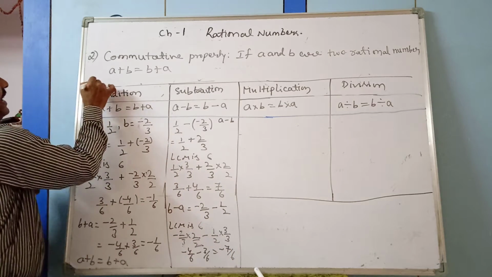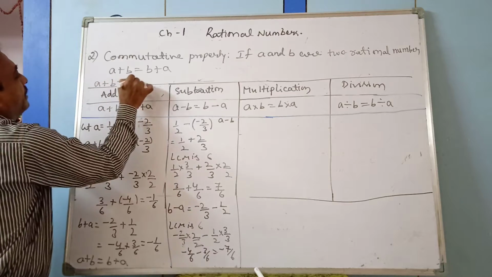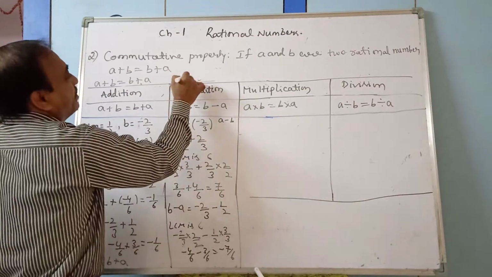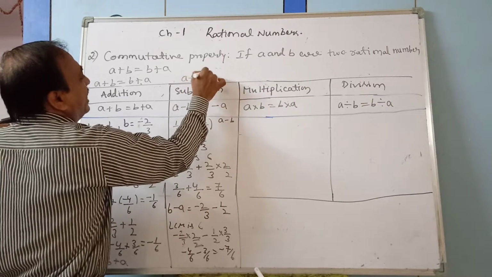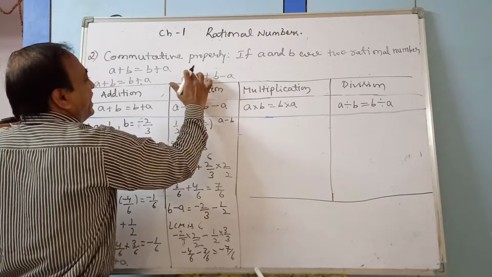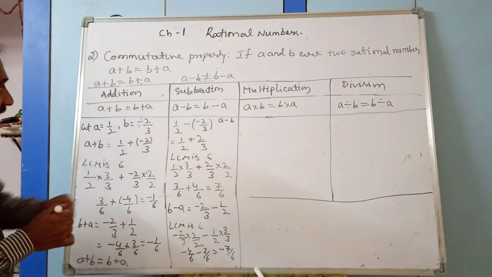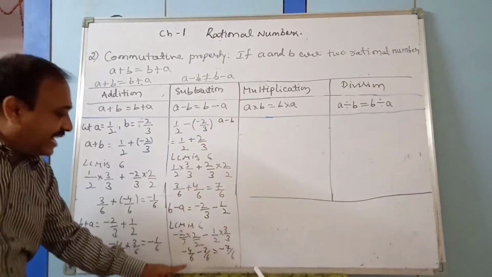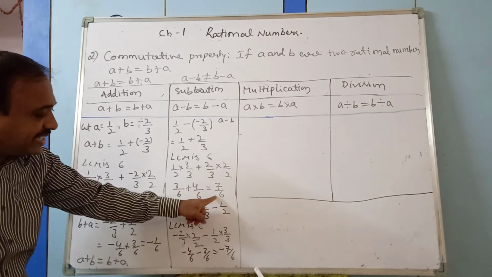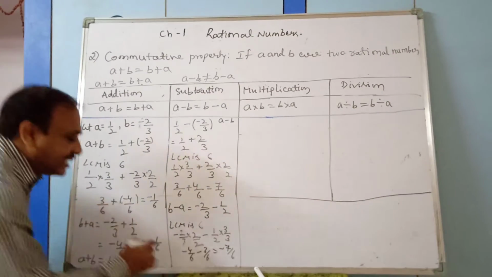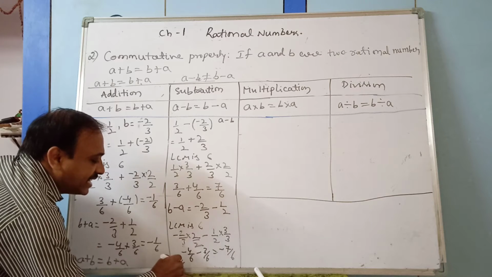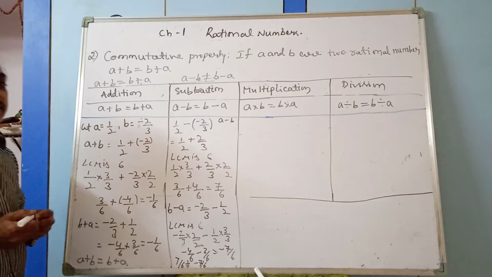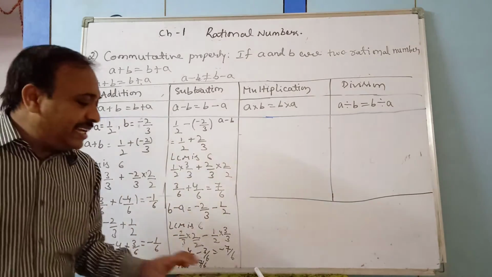So a plus b is equal to b plus a, but a minus b is not equal to b minus a. We wrote that the property requires a minus b to equal b minus a, but we are not getting that. Here we got 7 by 6 and here minus 7 by 6, so 7 by 6 is not equal to minus 7 by 6.